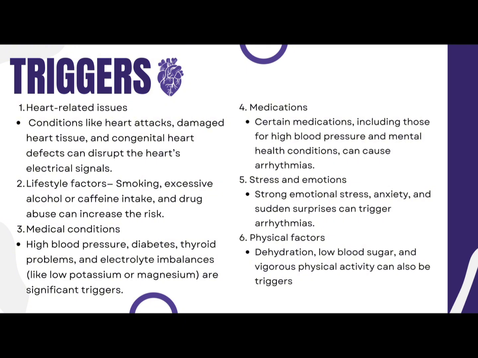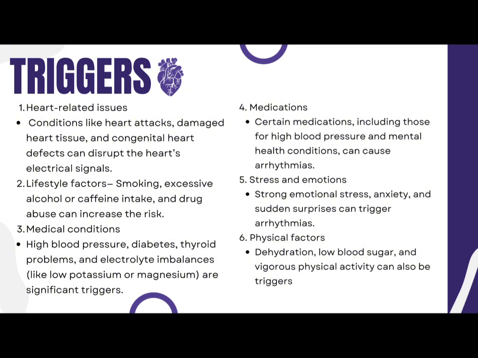Example, dito sa heart attack, di ba? Pag nagkakaroon tayo ng heart attack, nasisira ang heart tissues. So, ang ibig sabihin dun, kapag nagkakaroon ng heart attack, nagkakaroon din ng problema sa electrical pathway ng puso. Dito naman sa damaged heart tissues, di ba, may mga peklat tayo sa mga past surgery, ganon. O kaya, condition natin dati, parang pwede yung mag-cause sa normal na daloy ng electric impulses. Dito naman sa congenital heart defects is parang yung mga abnormalities mo from pagkabata, pwede siyang maka-affect sa electrical system ng puso.